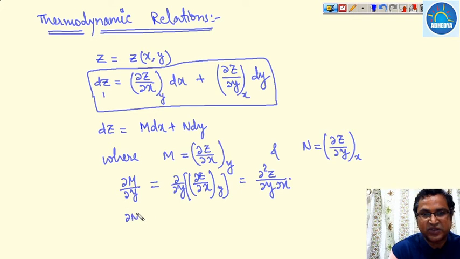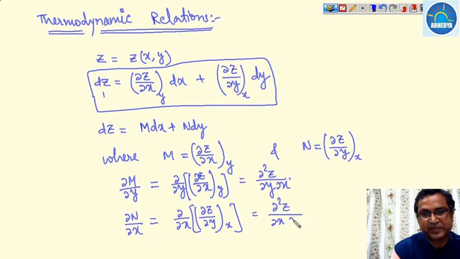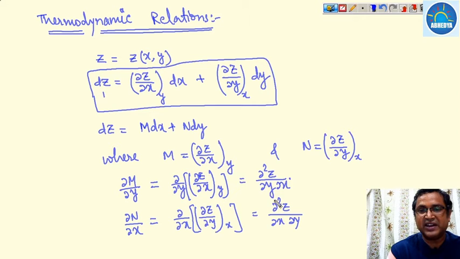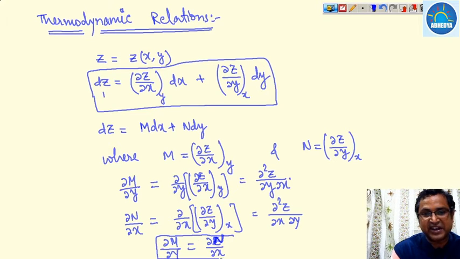Similarly, if we do del N over del x, then del by del x of del z over del y, keeping x constant, becomes del 2z over del x del y. And we know that in a double partial derivative, del 2z over del x del y or del 2z over del y del x, the order doesn't matter. So from these two, del M over del y is equal to del N over del x. So this is the condition for an exact differential.